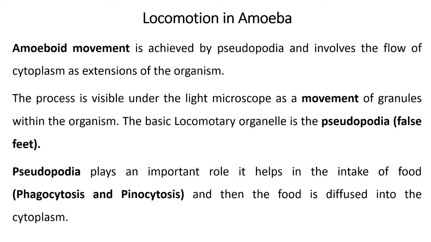In amoeba, the plasma membrane is there, and within the plasma membrane, cytoplasm is there. Cytoplasm is condensed into ectoplasm and endoplasm. The plasma membrane is widely distributed into a number of folding-like structures called pseudopodia. With the help of this pseudopodia, they can move from one place to another.